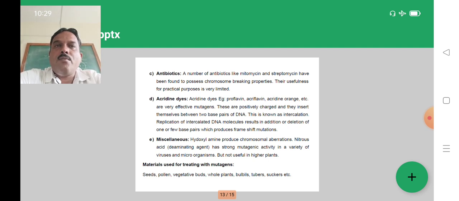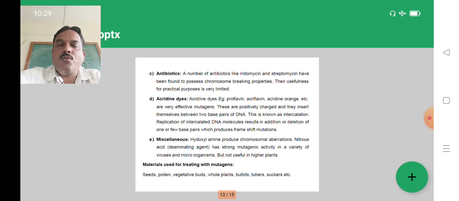Then which material is used for the creation of mutation in plants? We can go for mutagenic seed treatment. Mostly for seed treatment we use chemical mutagens. Then for pollen grains, we can always go for ultraviolet rays. For vegetative buds, tubers, suckers, and young seedlings, we can go for gamma rays or X-ray treatment.